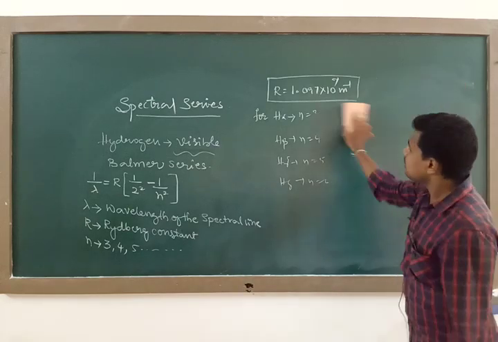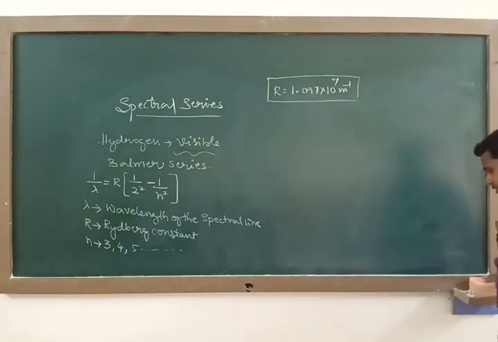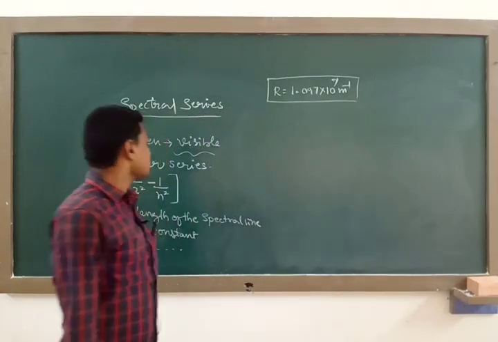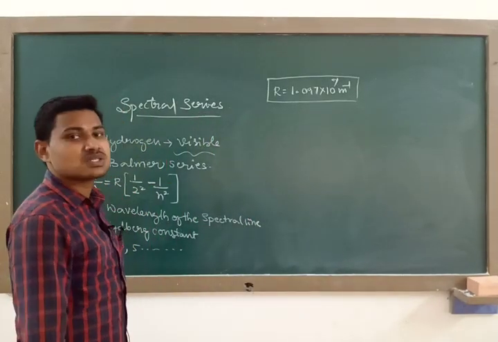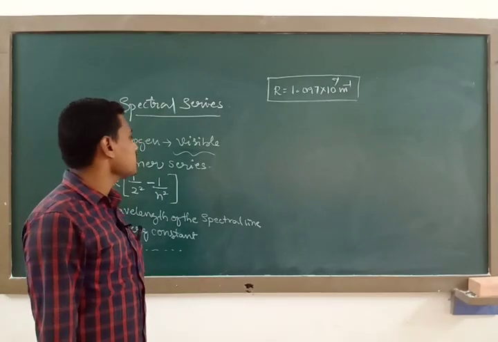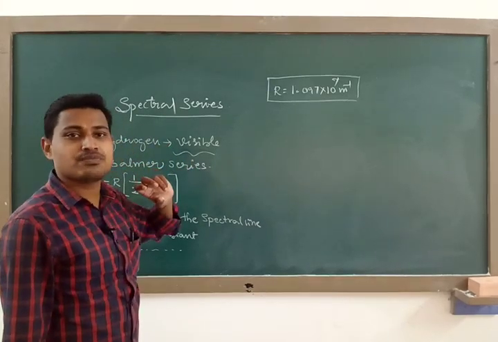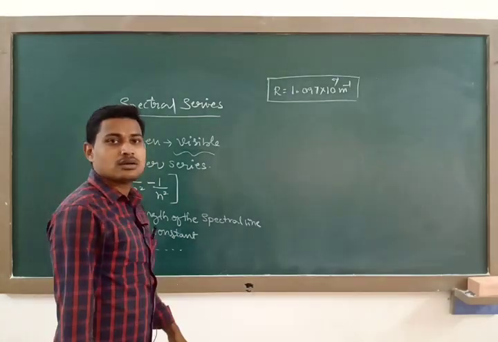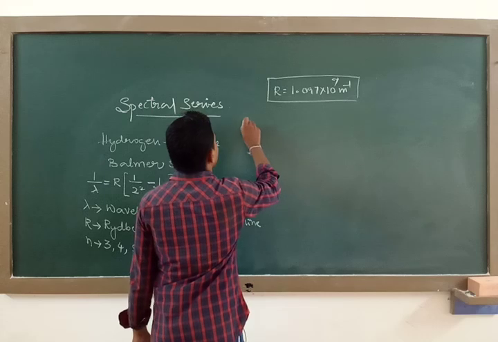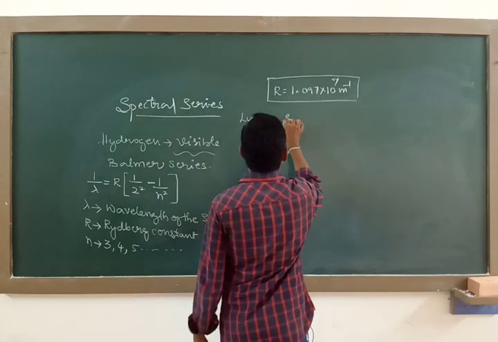So next, after Balmer's observation about the spectrum of the hydrogen atom, later other physicists by name Lyman, Paschen, Brackett and Pfund also observed certain series of the spectrum of the hydrogen atom, and they also calculated the empirical formula for the other observed spectral lines of the hydrogen atom, and we have the Lyman series.